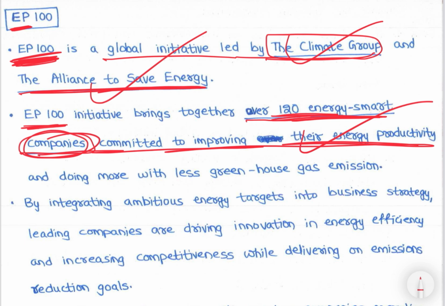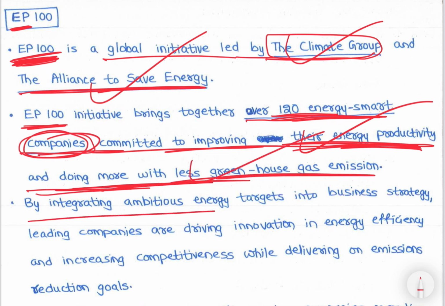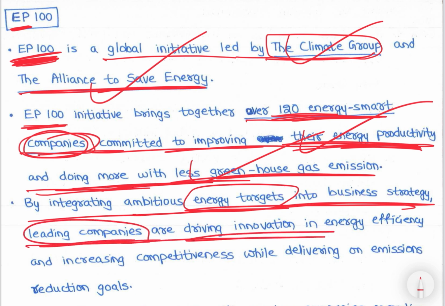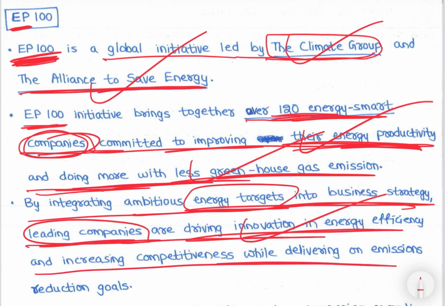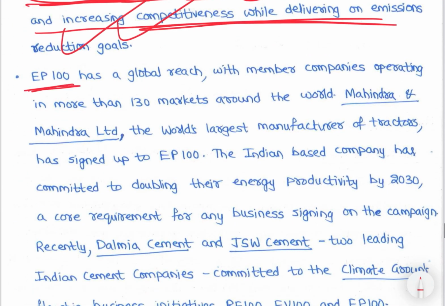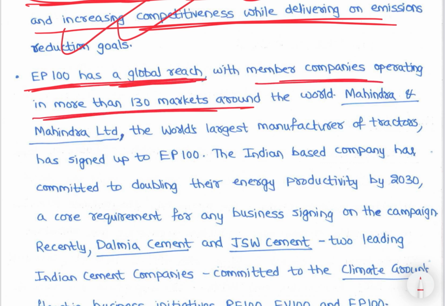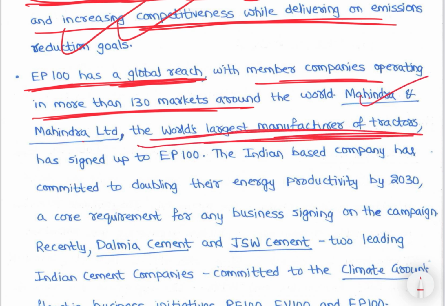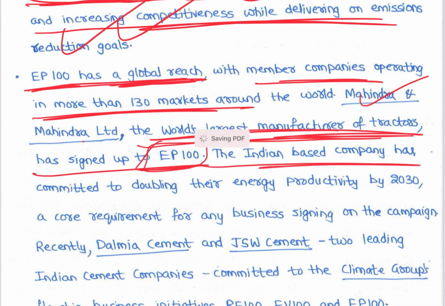EP is energy productivity, 100. Improve their energy productivity and do more with less greenhouse gas emissions. By integrating ambitious energy targets into business strategy, leading companies are driving innovation in energy efficiency and increasing competitiveness while delivering emissions reduction goals. EP100 has a global reach with member companies operating in more than 130 markets around the world. Then Mahindra Limited, the world's largest manufacturer of tractors, has signed EP100. The Indian-based company has committed to doubling their energy productivity.